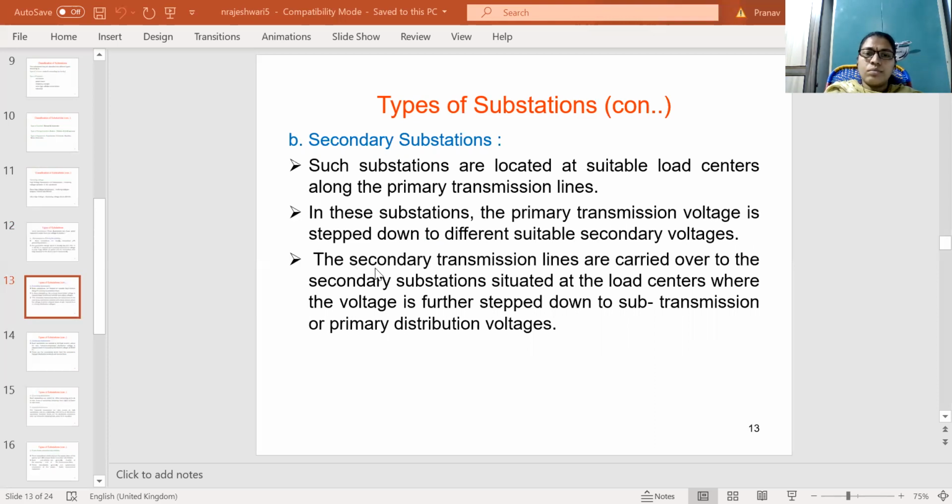The secondary transmission lines are carried over to the secondary substations, which are situated at the load centers, where the voltage is further stepped down to the sub-transmission or primary distribution voltages. From secondary substations to the primary distribution substations, the voltage is stepped down again and sent to the secondary distribution systems.